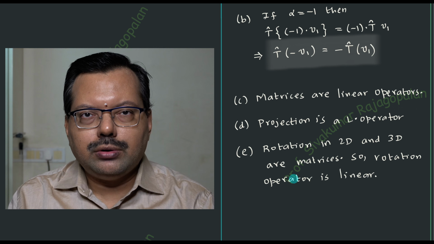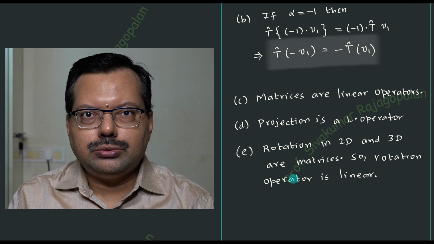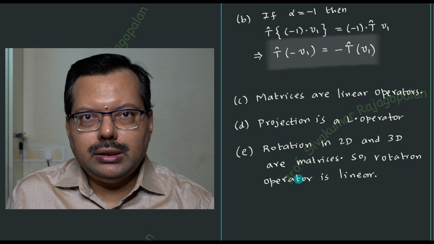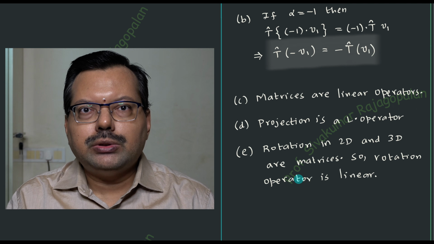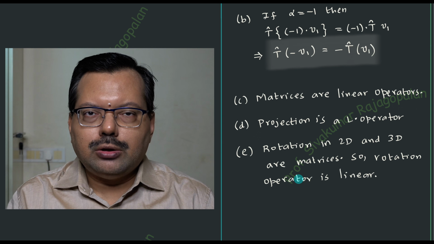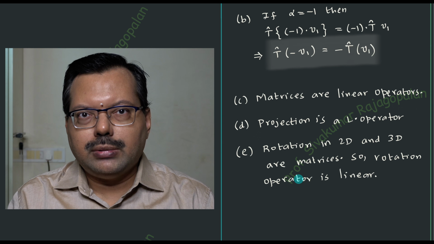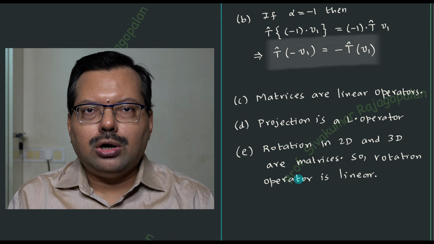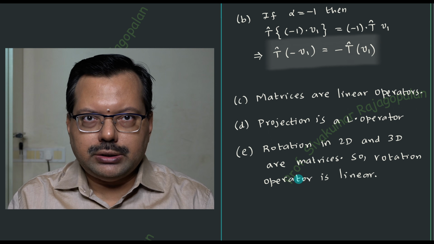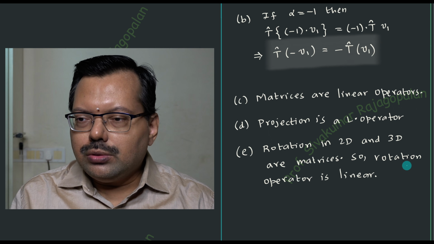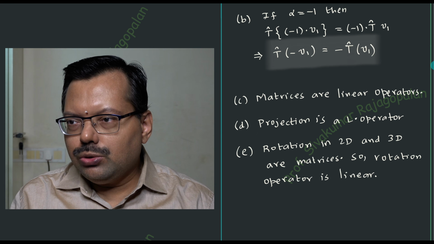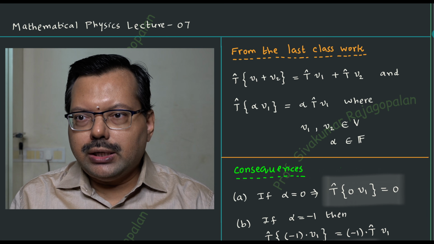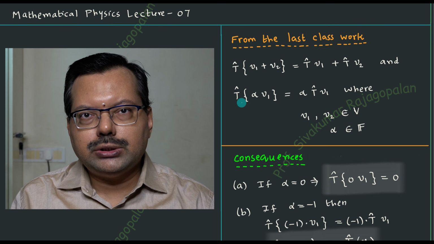And similarly, if you go to the quantum mechanical situation, we have position as an operator, linear momentum, angular momentum, total energy, namely the Hamiltonian, etc., all of them will be linear operators. So how do I know whether they are linear operators? You have to consider these two equations that we have.